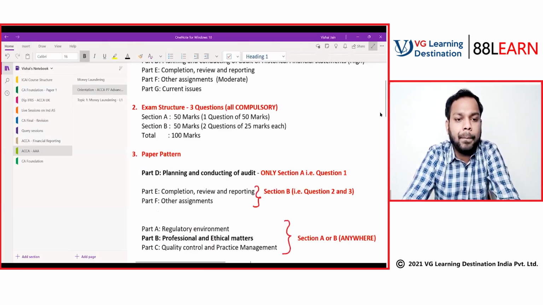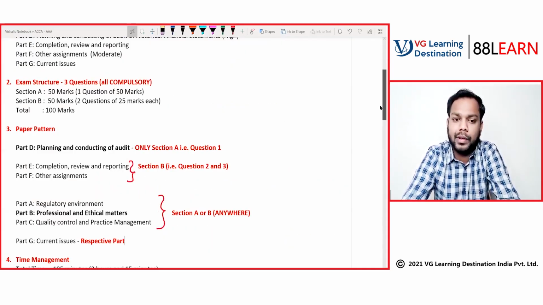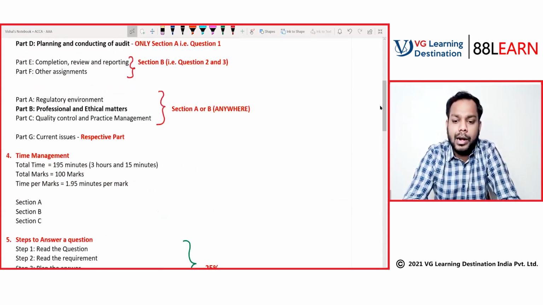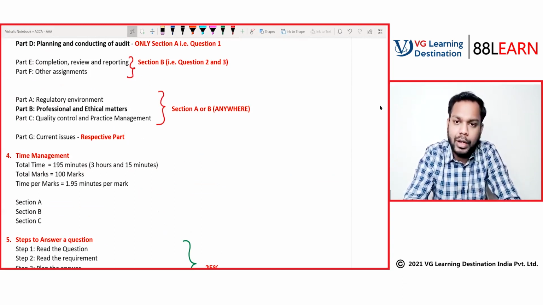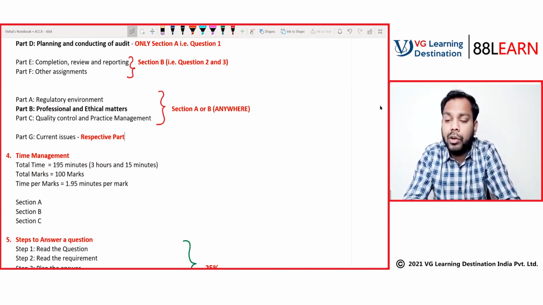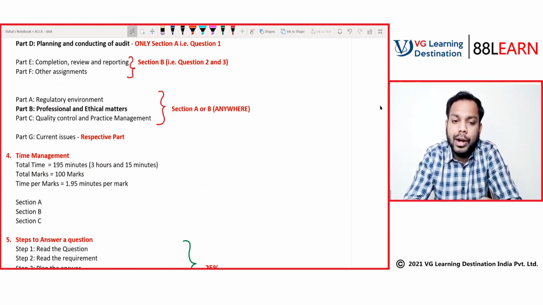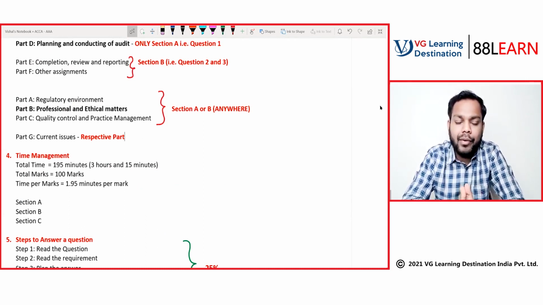Now, coming to time management, that's the key to success. The AAA paper is a theory paper, and in a theory paper, when a student starts writing the answer, they just go into the flow of it. The question which you like or have the knowledge of, you will keep on writing, but the question which you don't understand, you will not attempt at all. Do not do that. You should define your restriction in every question. You should know your boundaries.